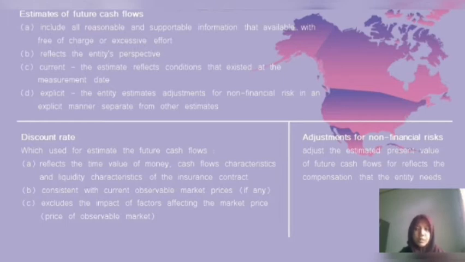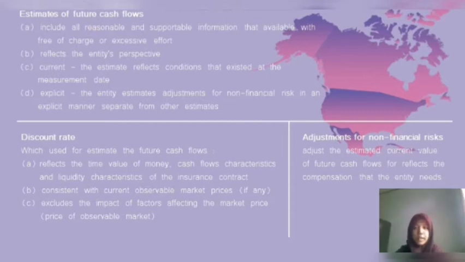And last, explicit. The entity estimates the adjustment for non-financial risk in an explicit manner, separate from other estimates. The entity also estimates cash flows separately from the adjustment for the time value of money and financial risk.